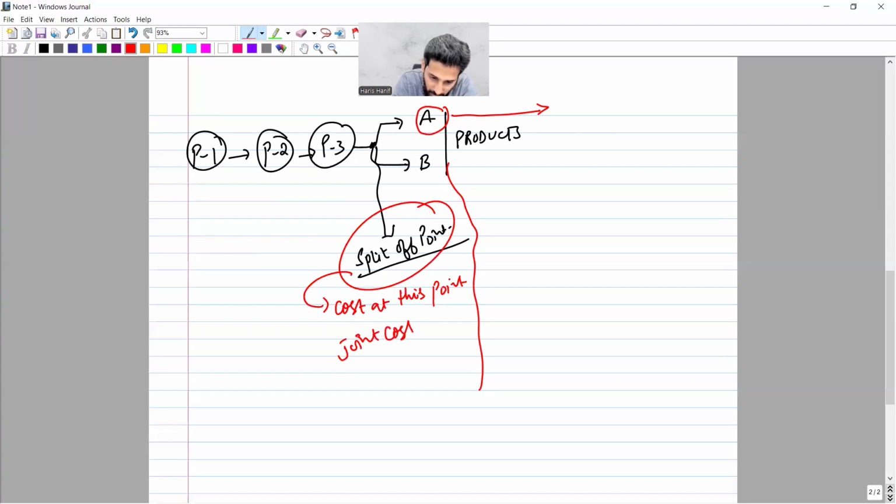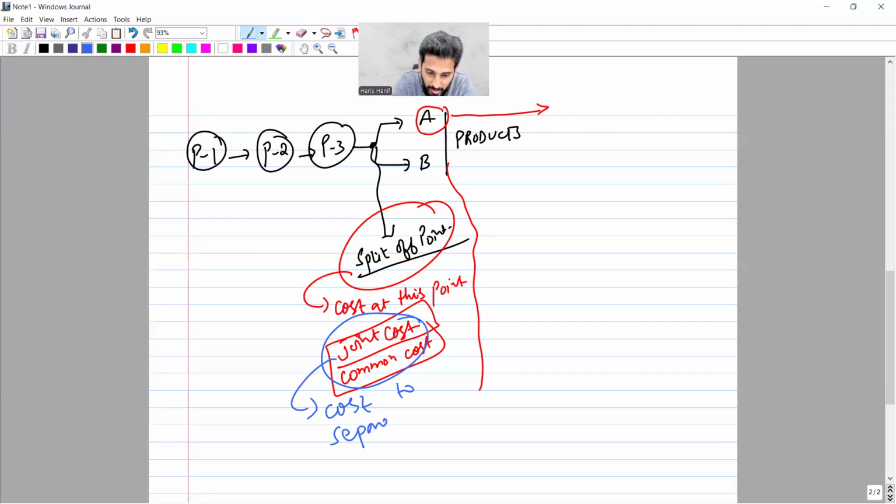This is the cost to separate the products. My decision does not start from here; my decision making starts from here.